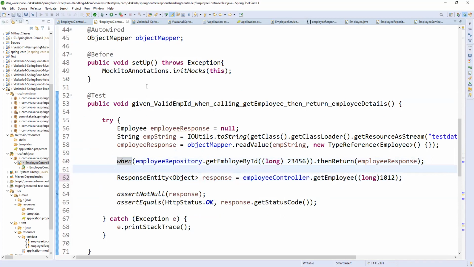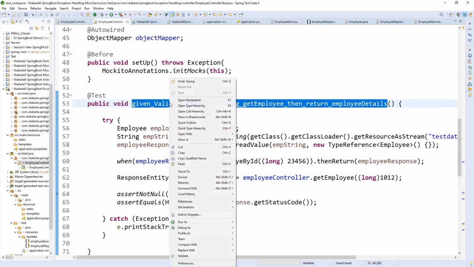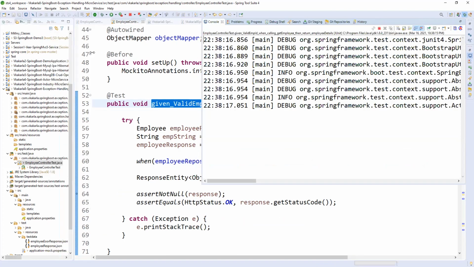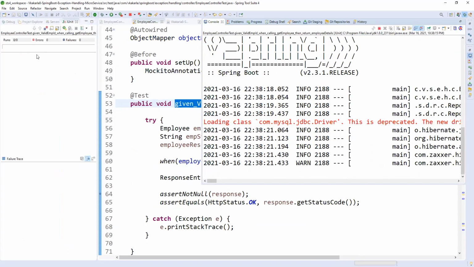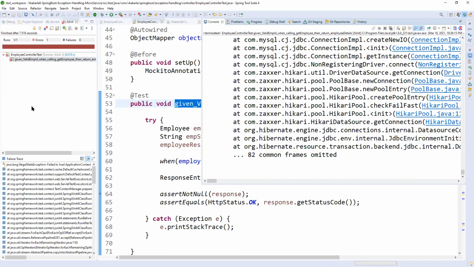Okay. Got it? Yeah. So let me run normally first, then I will debug. If it passes, it will appear as a green line. So then I will return.